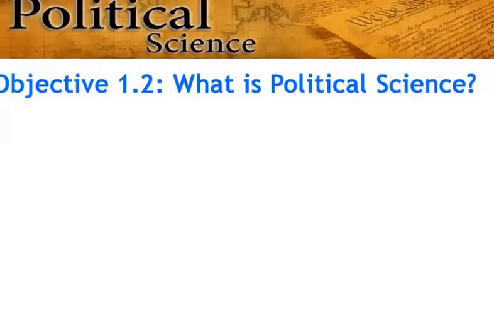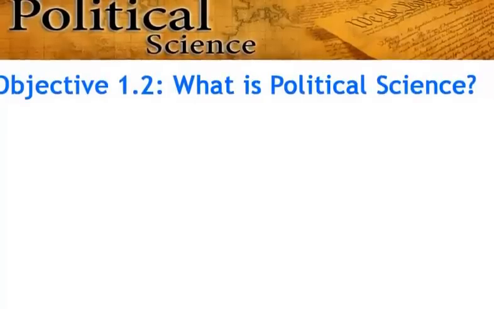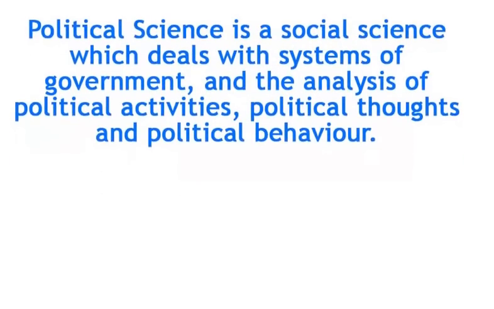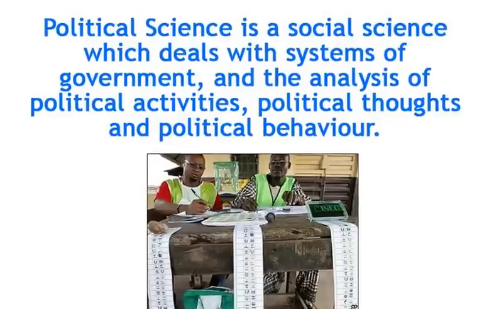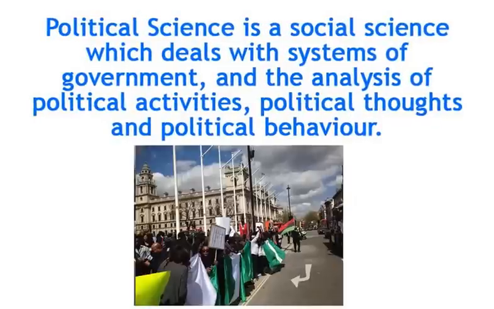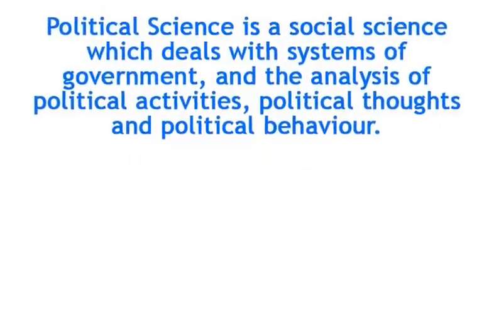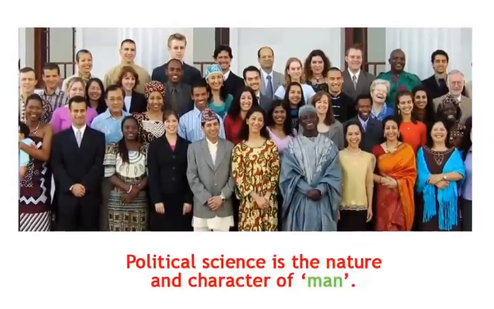Objective 1.2: What is political science? Political science is a social science which deals with systems of government, and the analysis of political activities, political thoughts, and political behavior. In conclusion, political science is the nature and character of man.